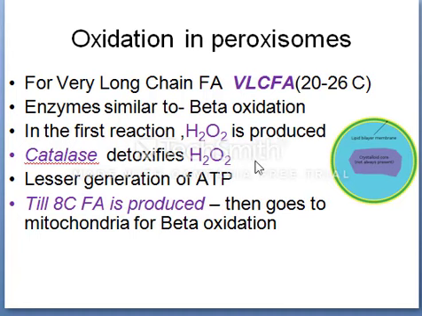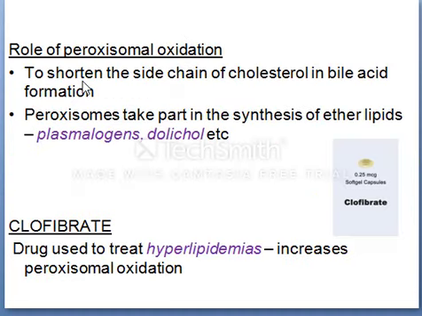This system does not attack short chain fatty acids. So beta oxidation ends at octanoyl CoA, the 8th carbon atom, which along with acetyl CoA is transferred to mitochondria for further oxidation. So the role of peroxisomal oxidation is to shorten the side chain of cholesterol in bile acid formation, and peroxisomes take part in synthesis of ether lipids, plasmalogens, dolichols, etc. And clofibrate, a drug used to treat hyperlipidemias, increases peroxisomal oxidation.